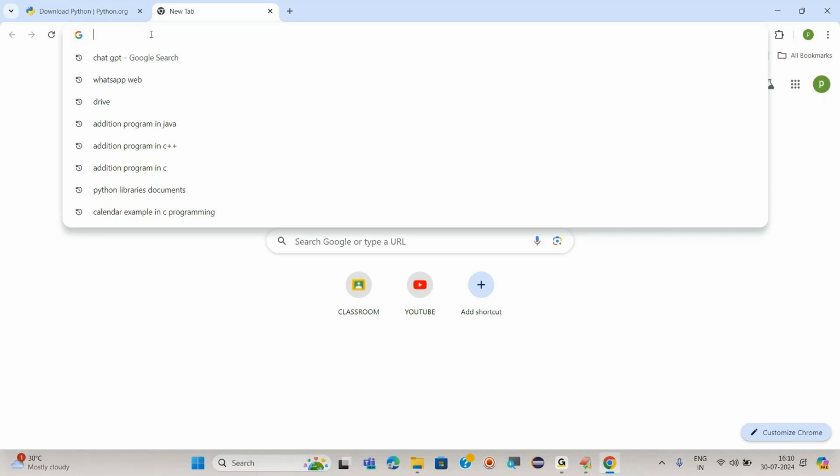These are not open source softwares. That means the source is not open to everyone. For that we have to pay an amount. I'm just giving an example, okay? Now Python is what? It is open source.